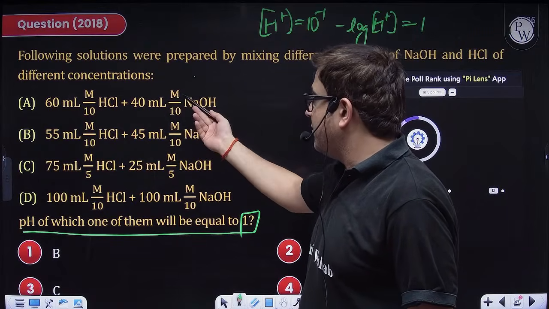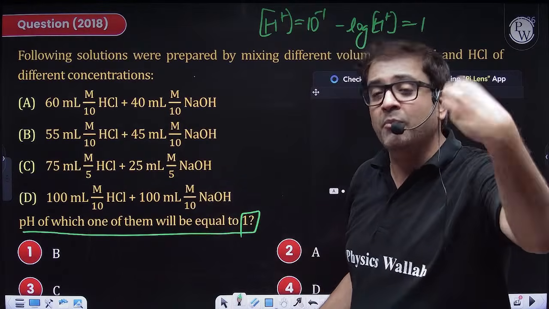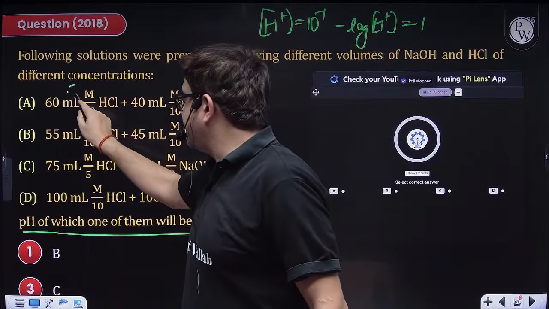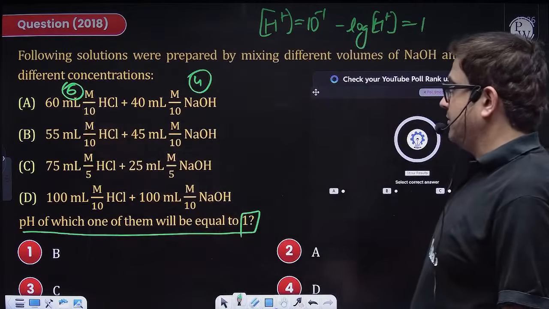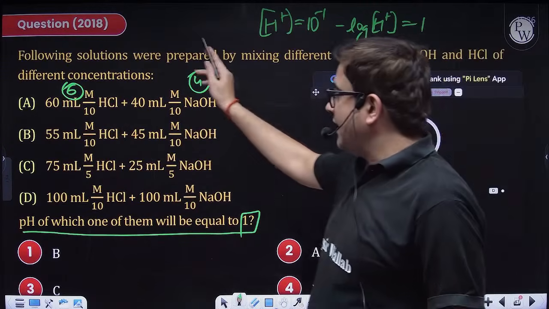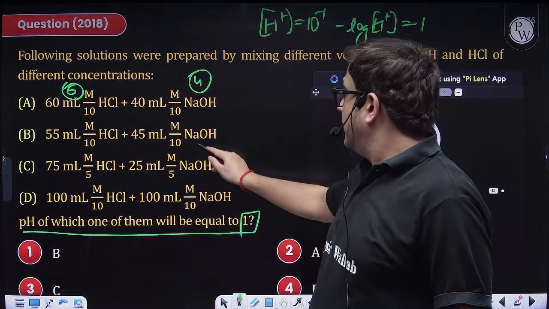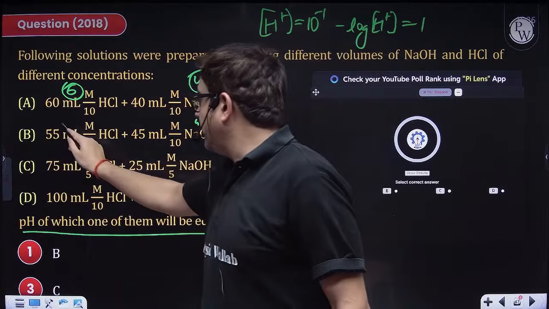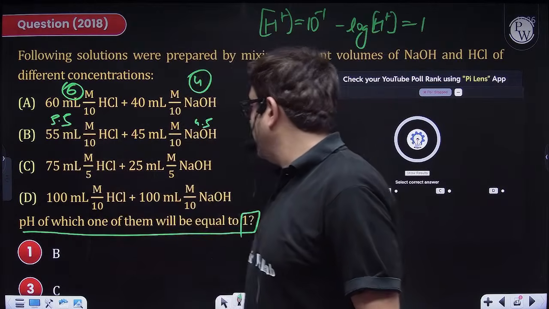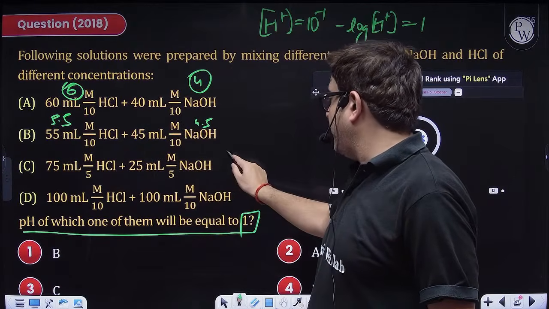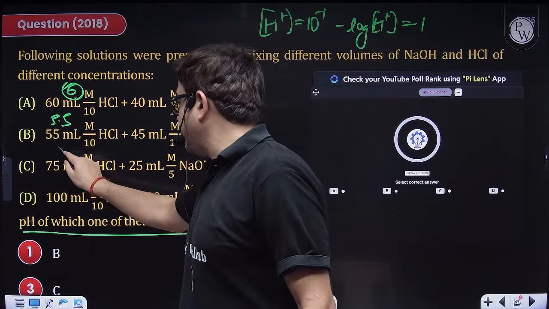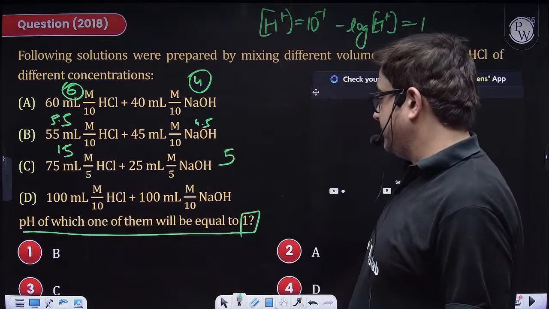So what is the number of millimoles? So millimoles will be 4, millimoles will be 6. So I'll be having more acid, yes. Here millimoles will be 4.5, it will be 5.5. Here millimoles will be 25/5 as in 5 of base, 15 of acid.